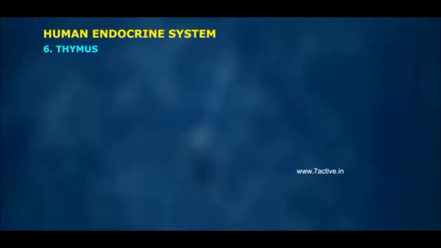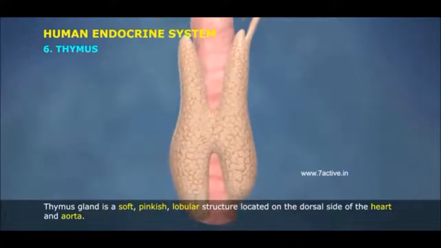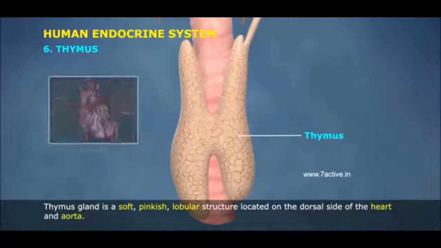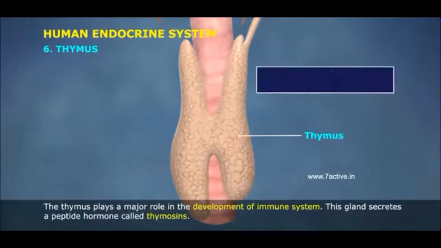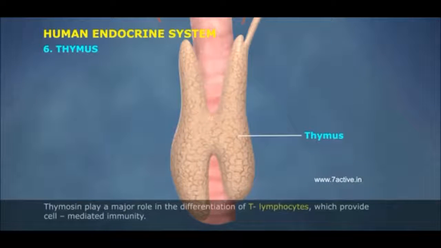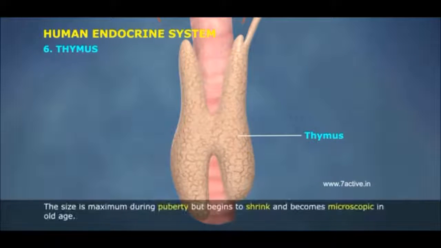6. Thymus. Thymus gland is a soft, pinkish, lobular structure located on the dorsal side of the heart and aorta. The thymus plays a major role in the development of immune system. This gland secretes a peptide hormone called thymosins. Thymosins play a major role in the differentiation of T lymphocytes, which provide cell-mediated immunity. The size is maximum during puberty, but begins to shrink and becomes microscopic in old age.